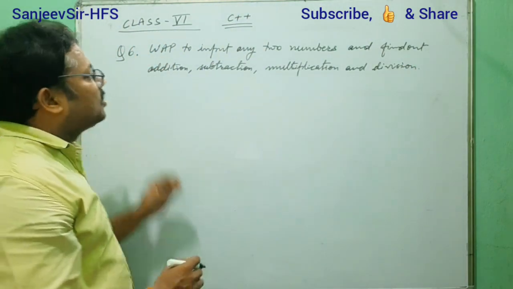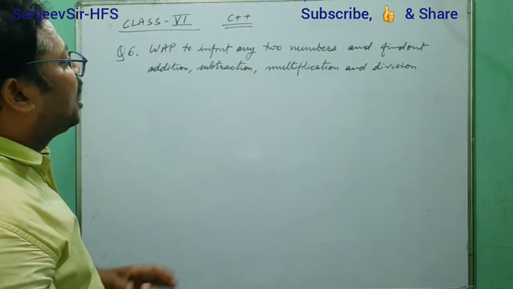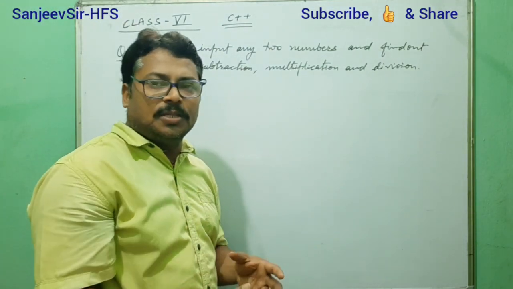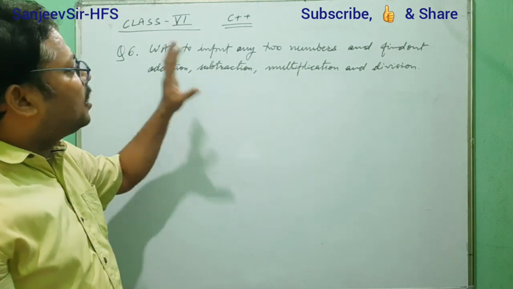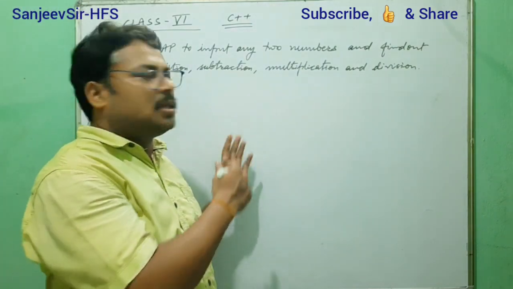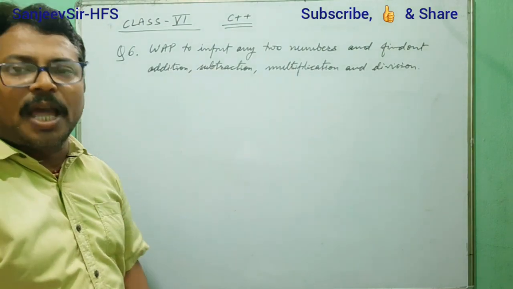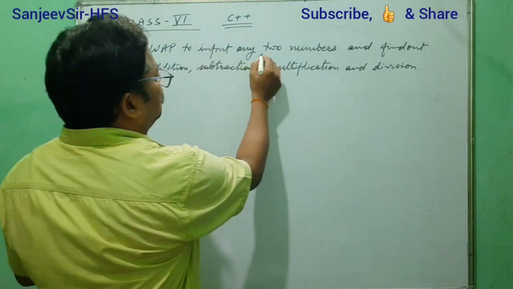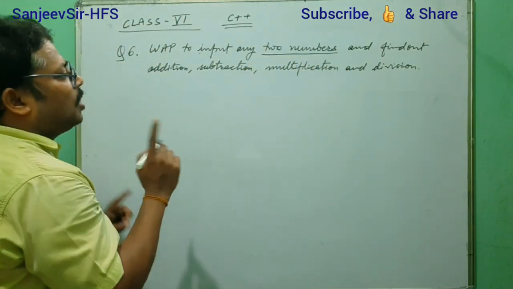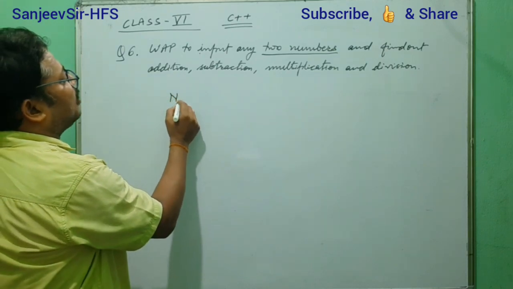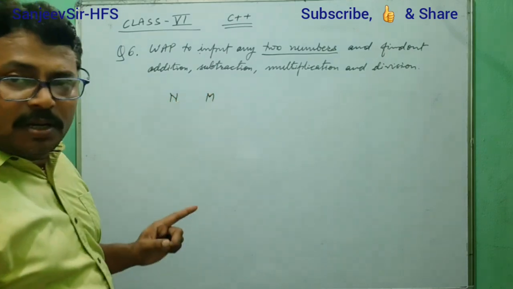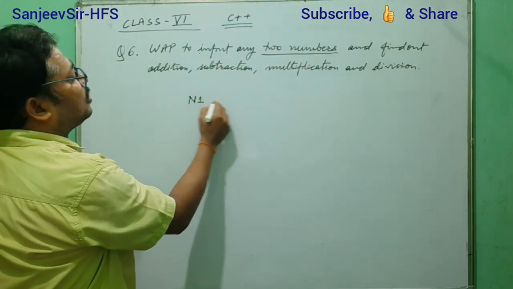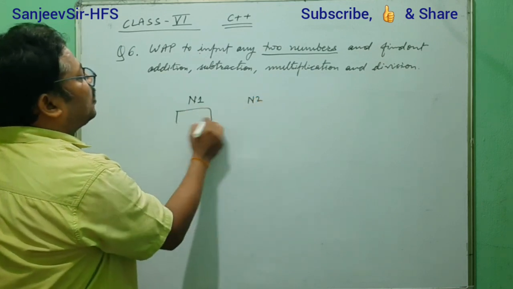Now we understand with this question what we have to do in the program. At first we understand the question, then we understand the steps or concept, how we will solve this, what steps we have to follow. After understanding all these, we will change our thoughts and concepts into the language, that is C++. So first, we have to input two numbers. Two numbers means one number n1 and second number n2, written without space. So two variables we have taken.